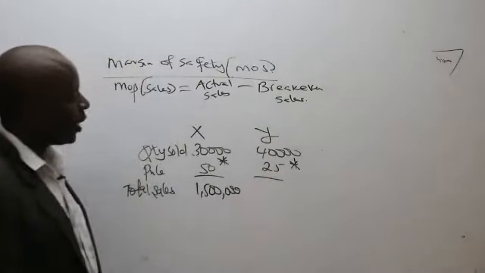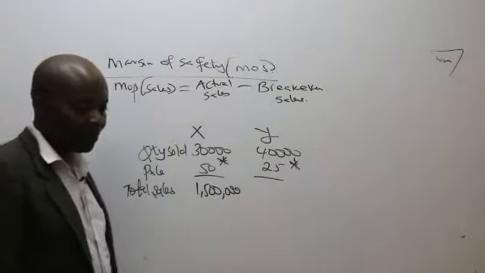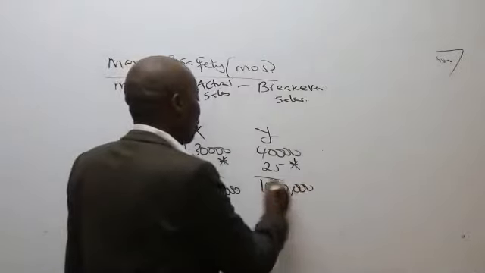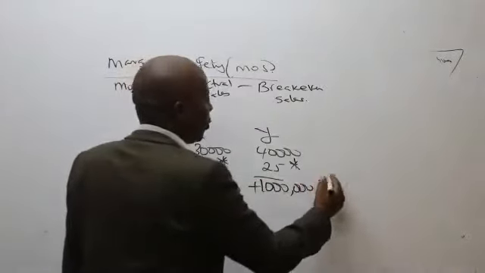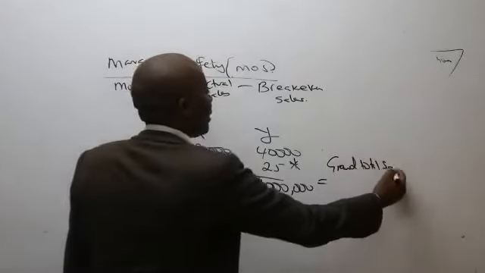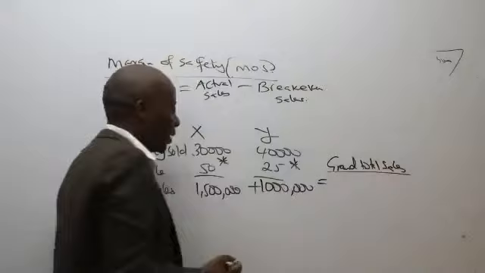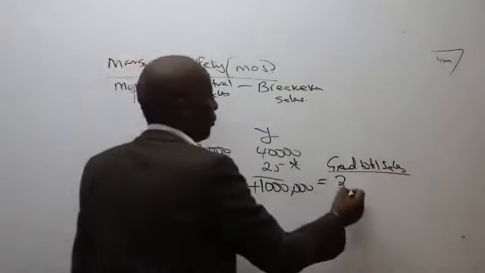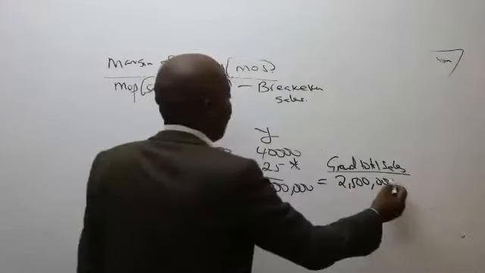How about product Y, the total sales? 1 million. Thank you very much. So then could you kindly come here and add the two to give me the grand total sales? When you add the two, what do we have? 2.5 million.